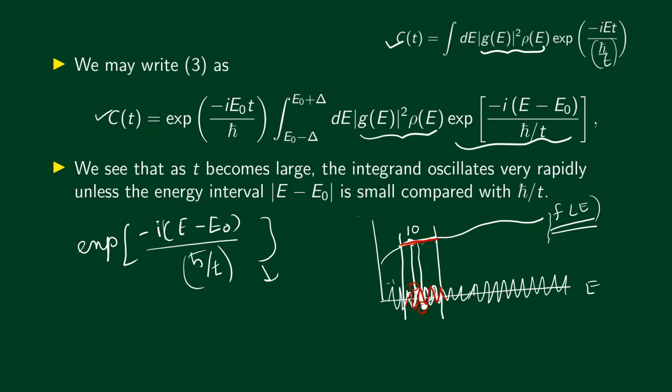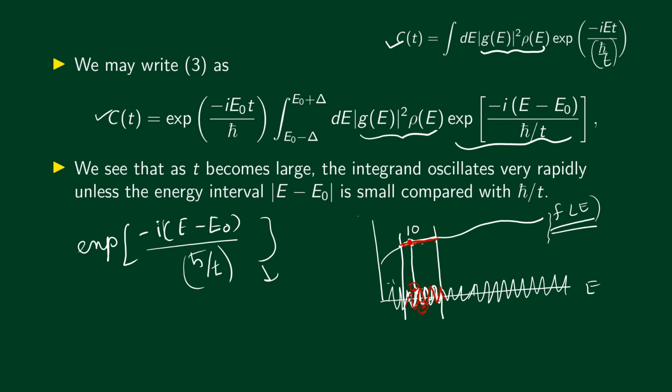When we multiply, corresponding to this point the product of functions will give us +10, and to this point you will get -10. So corresponding to every positive value, there will be an equal and opposite negative value. If we integrate the product of these functions in this region, it is going to be equal to 0.